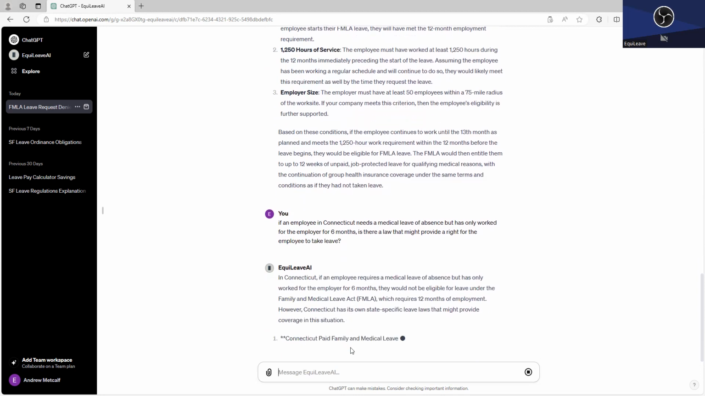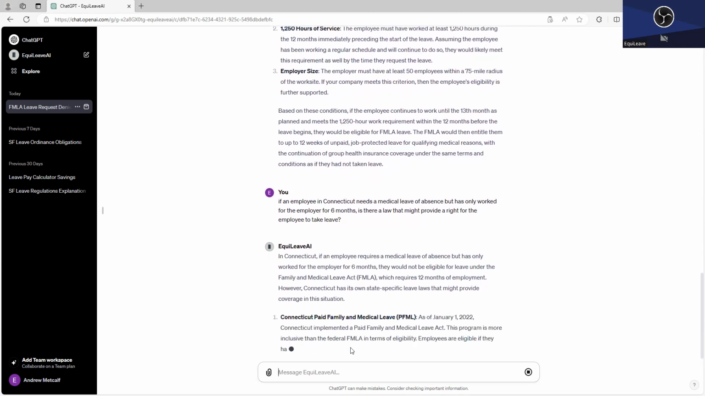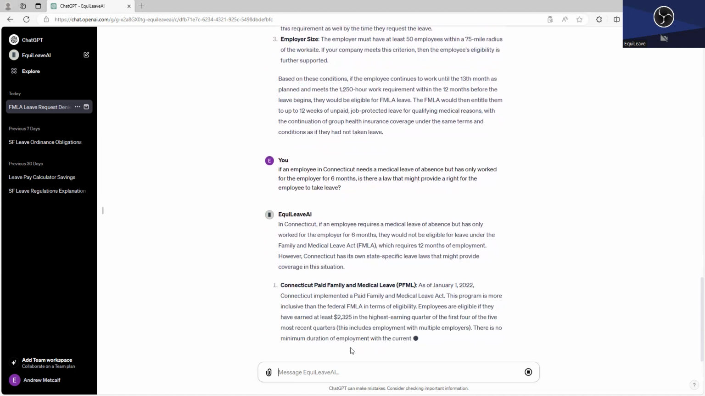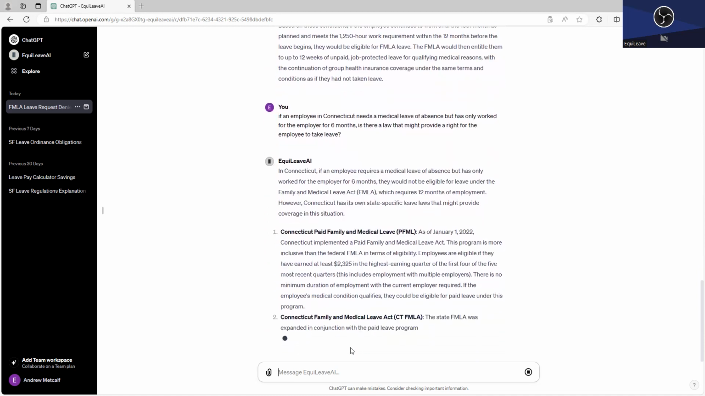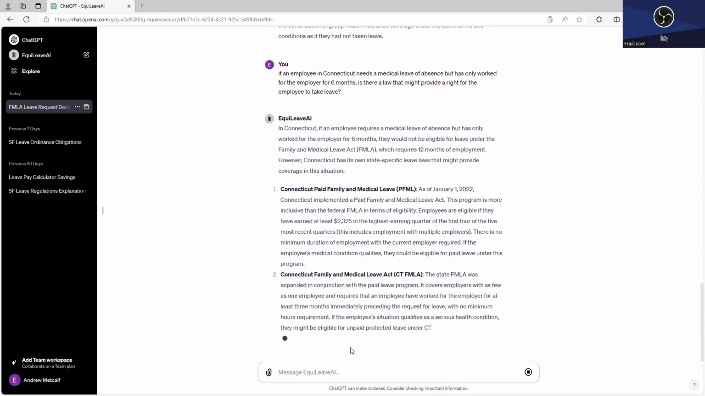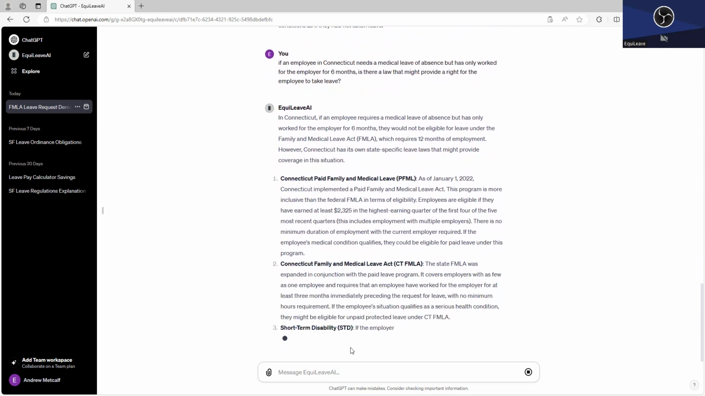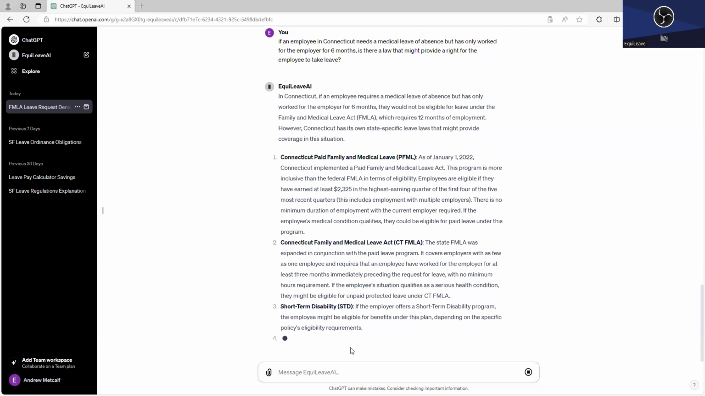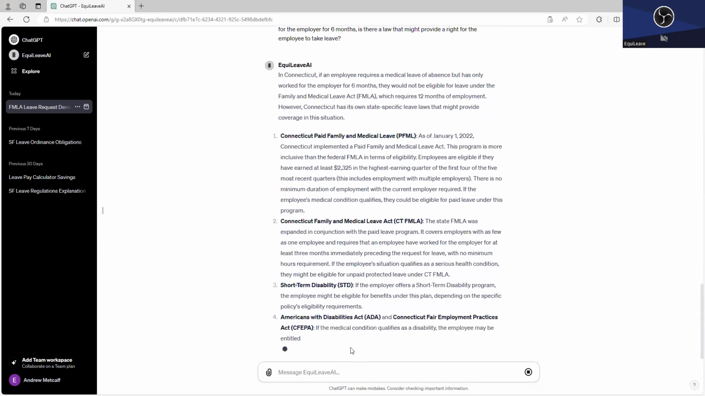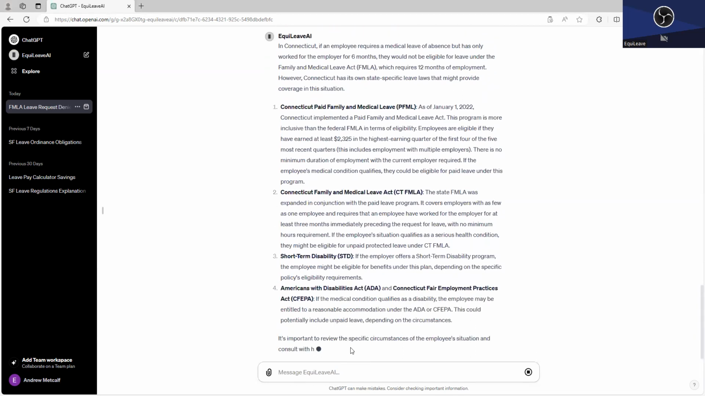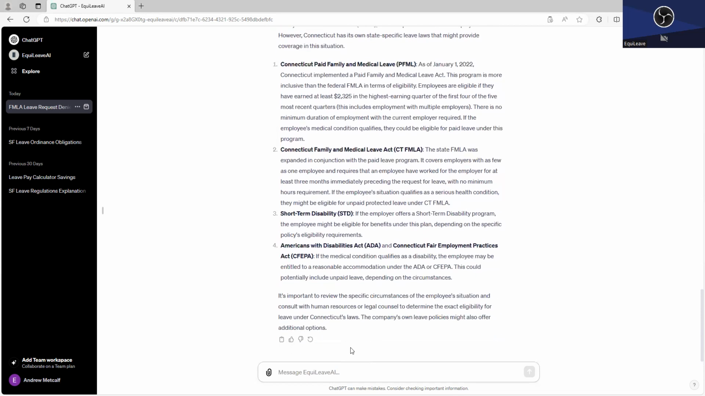Okay, so what it tells us is first that if an employee in Connecticut needs a medical leave of absence but has only worked for 6 months, they would not be eligible for leave under the FMLA, which requires 12 months of employment. Well, we know that. Okay, so it goes on to tell us Connecticut has its own state specific leave laws that might provide coverage in this situation. Okay, that's exactly what we were looking for. Let's see what it says about it.